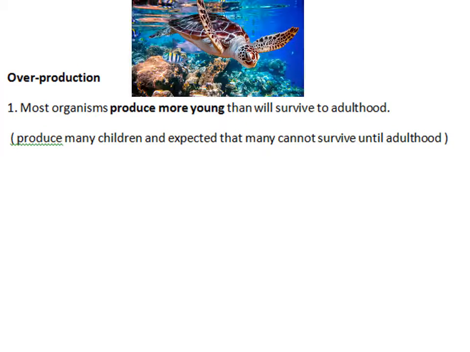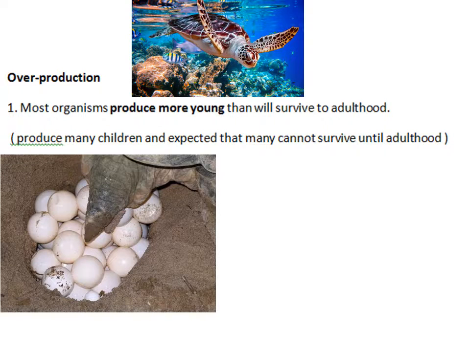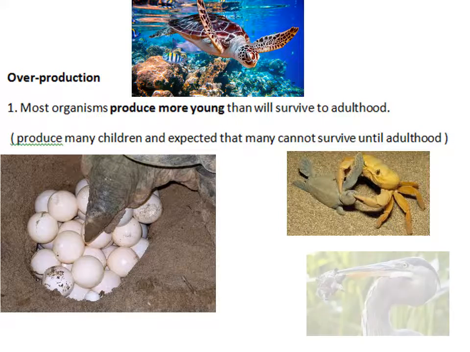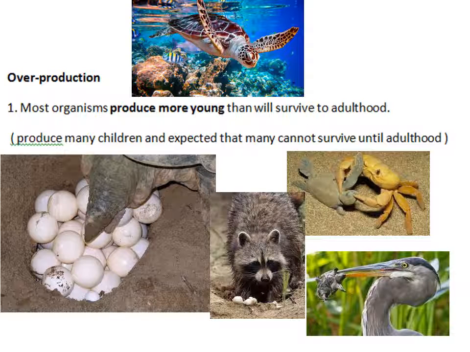Overproduction. A turtle lays a lot of eggs. And what is called overproduction? Number one, most organisms produce more young than will survive to adulthood. It means they produce many children and expect that many cannot survive until adulthood. So the turtle lays many eggs and they end up in the tummy of the predators. See, not all are able to survive.